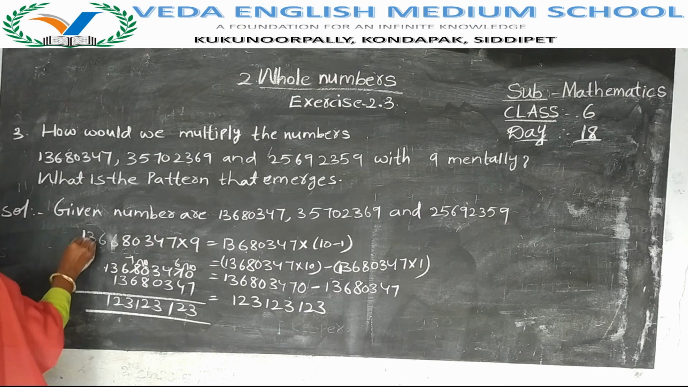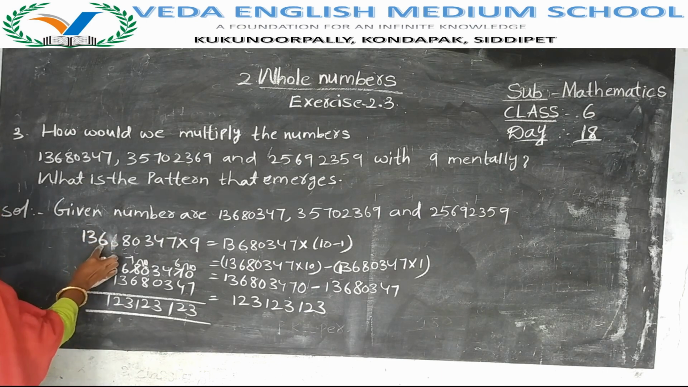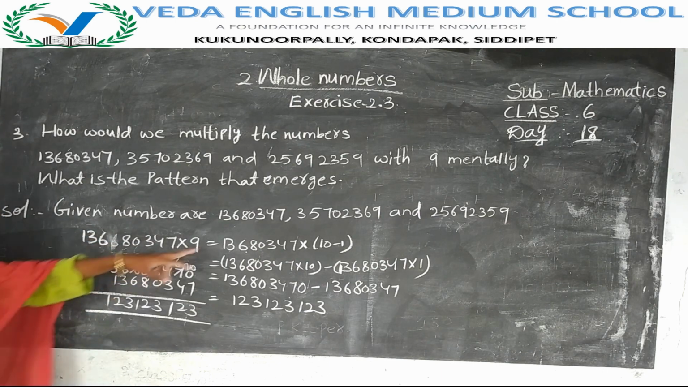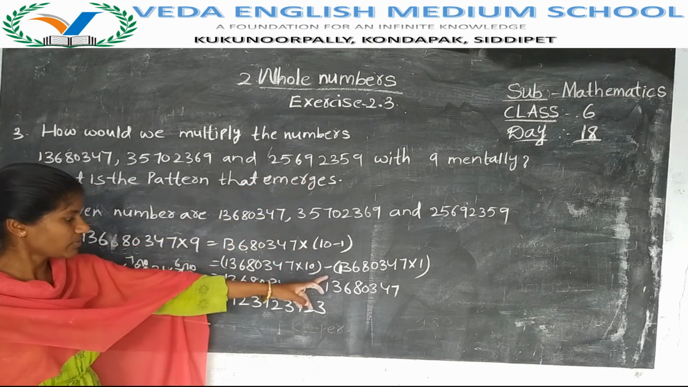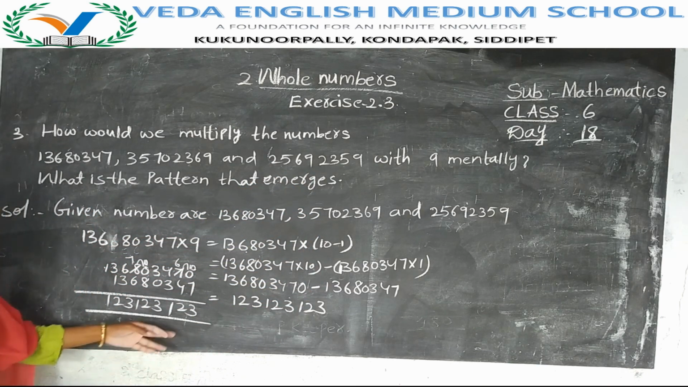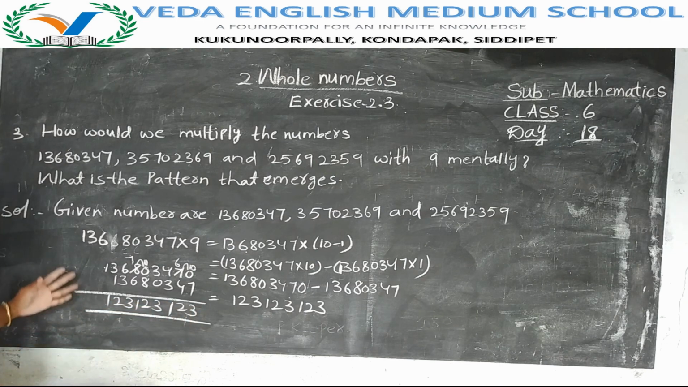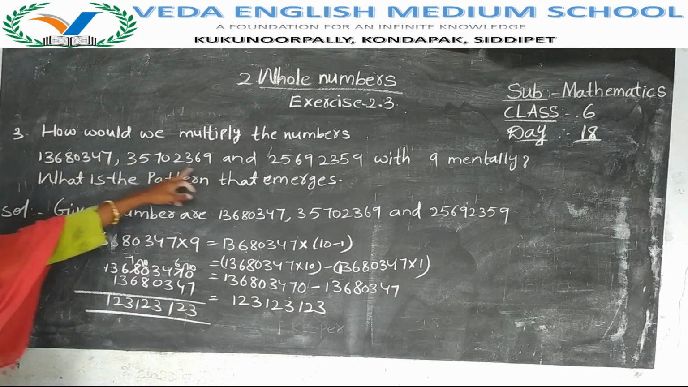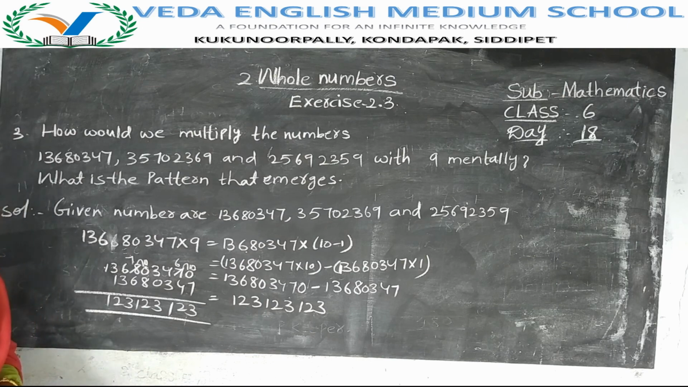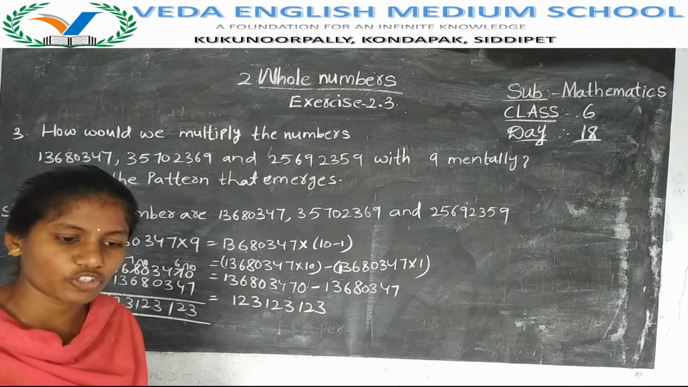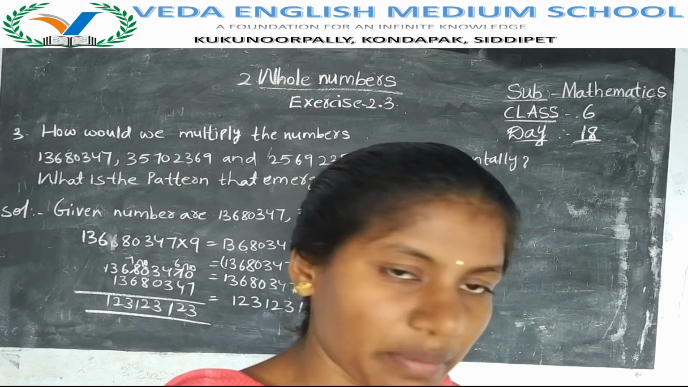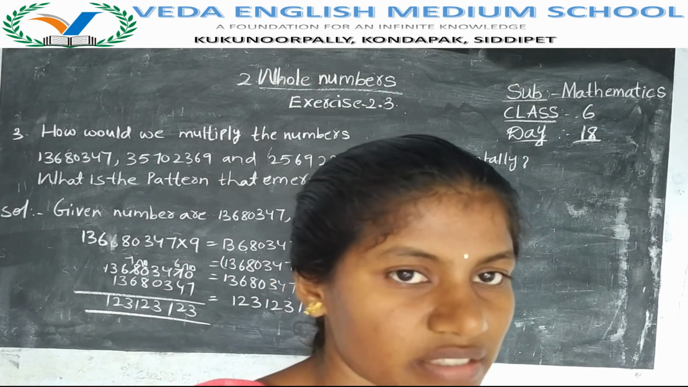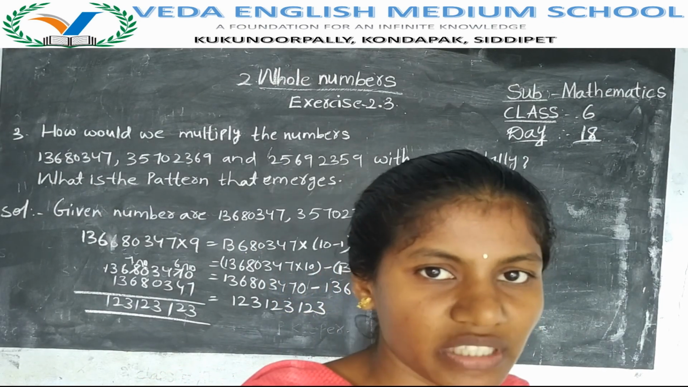For this number also you have to write 10 minus 1. You have to multiply and find the solution. You will get different types of patterns. So the first number has been completed. Second and third numbers you have to find and send the solutions to me. If you have any doubt, ask me. So exercise 2.3 has been completed. In our next class we will go to chapter 3. Okay, complete your homework up to here.